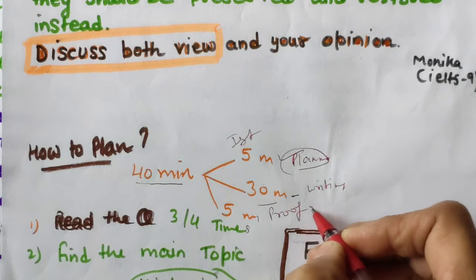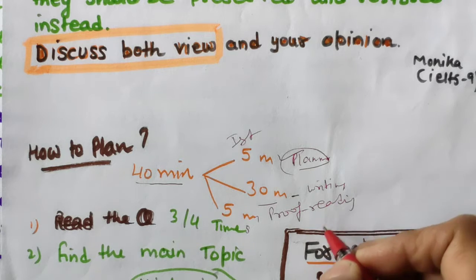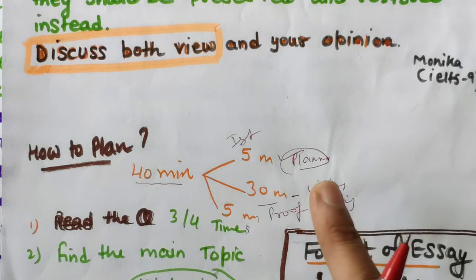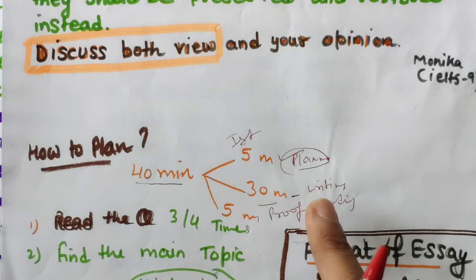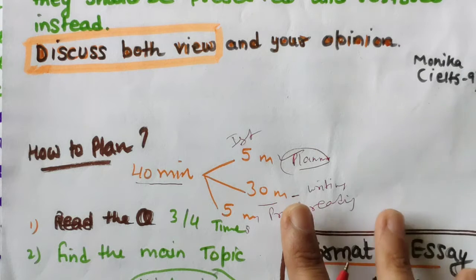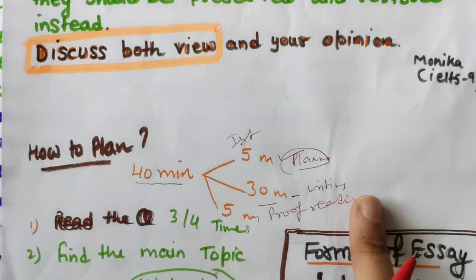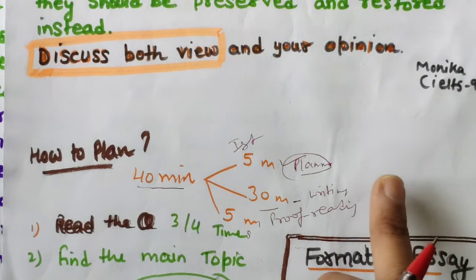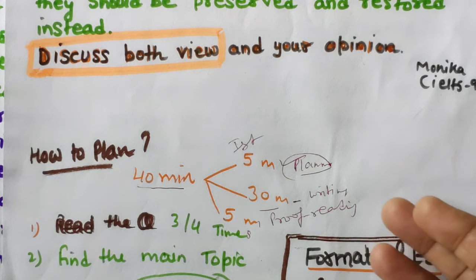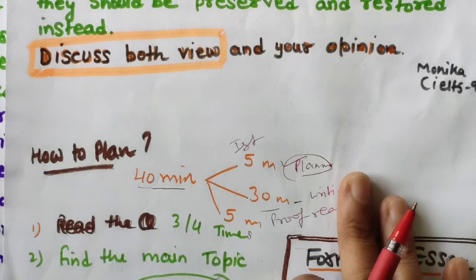What is proofreading? Proofreading means you reread your essay after finishing it, and then you can correct spelling mistakes and punctuation errors. If you think you have repeated some words 5-6 or 7-8 times, and you have synonyms for them, you can change them. Okay, now how to plan?